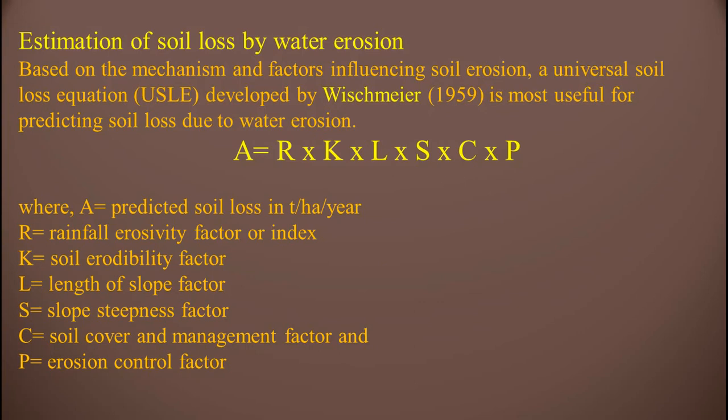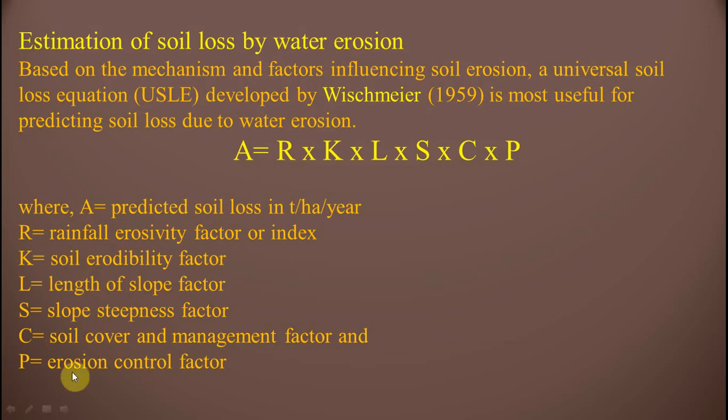Estimation of soil loss by water erosion. Based on the mechanism and factors influencing soil erosion, the Universal Soil Loss Equation, USLE, developed by Wischmeier in 1959, is most useful for predicting soil loss due to water erosion. Wischmeier, friends, remember the word Wischmeier.